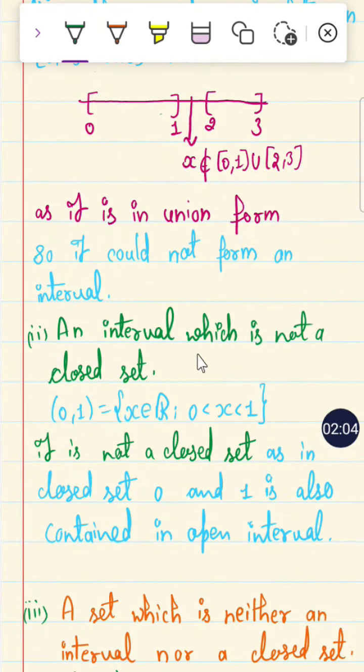Now, an interval which is not a closed set. Okay, so it is an interval (0, 1), and it is an interval which contains x in between, but it is not a closed set because it does not contain its limit points 0 and 1. So it is not a closed set, it is only an open interval.